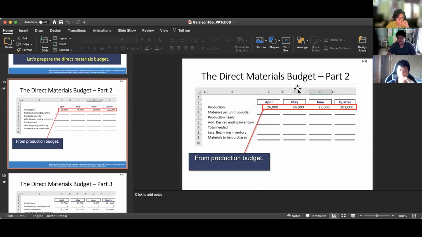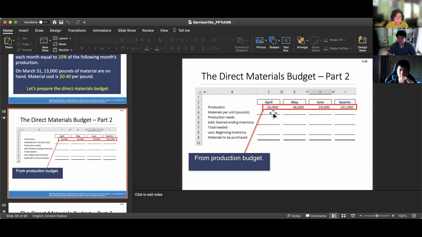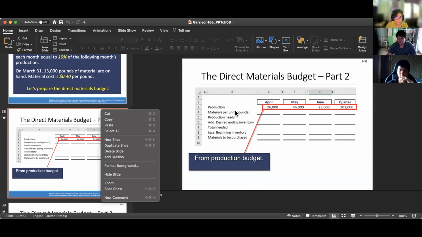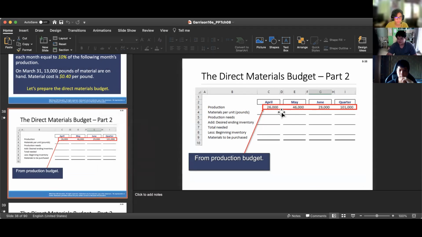Now, this is the direct materials budget. You get these numbers from the previous production budget, which is 26,000 for May, 46,000 for May, and 29,000 for June.